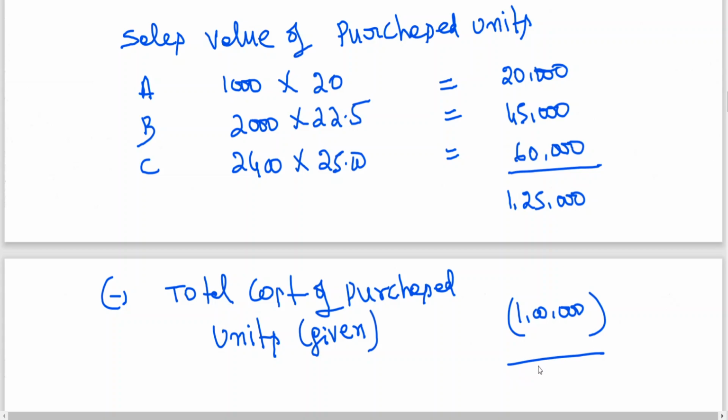Then you are getting profit of how much? 25,000 rupees. This is profit. Clear to all of you?